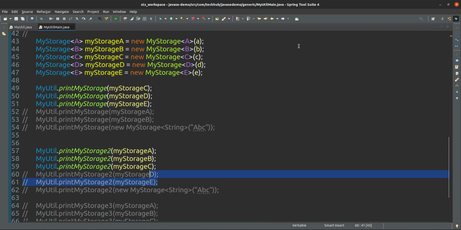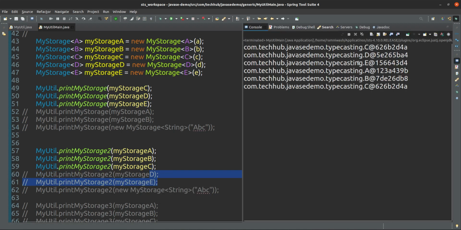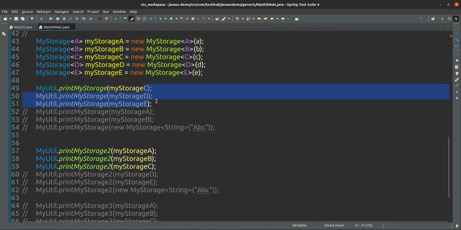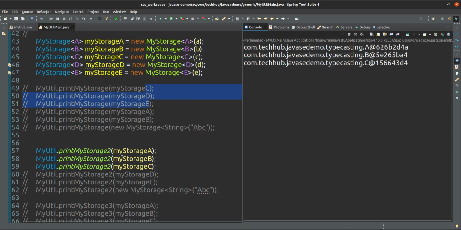If you run this one, you will see. You see, this is coming from this one. Comment this one. Yes, A, B and C.